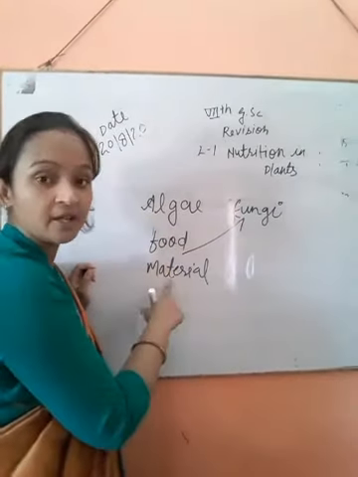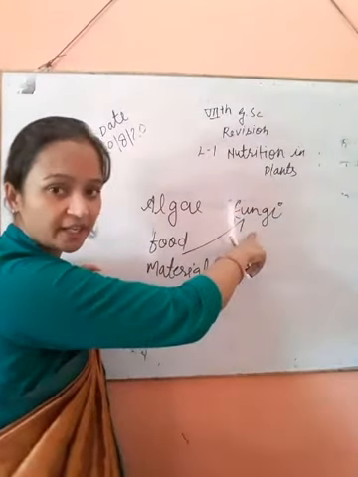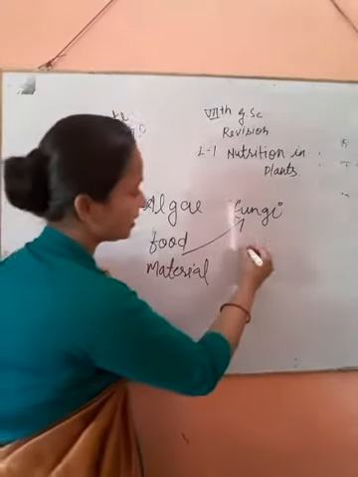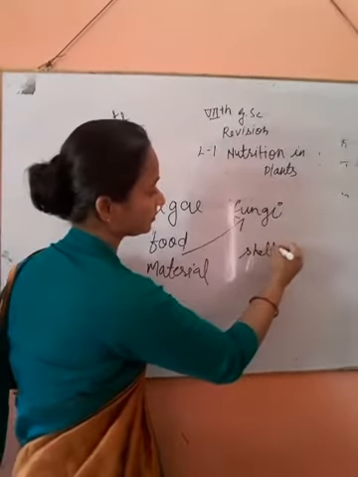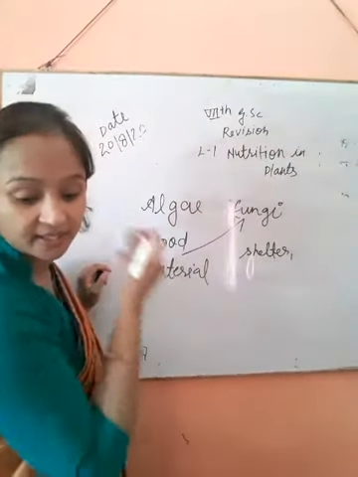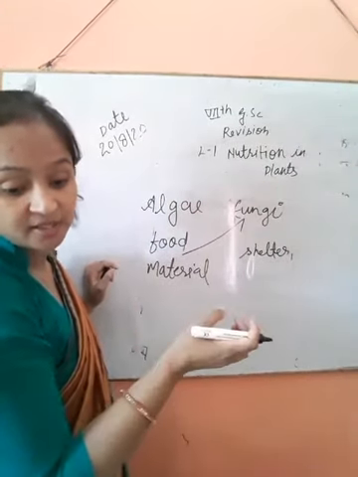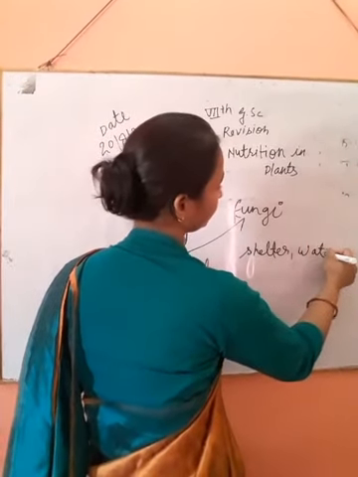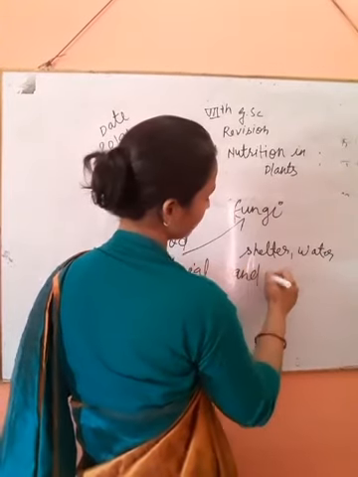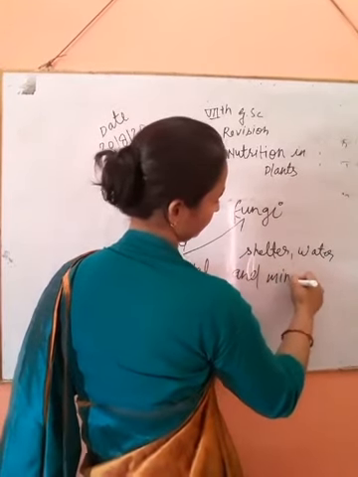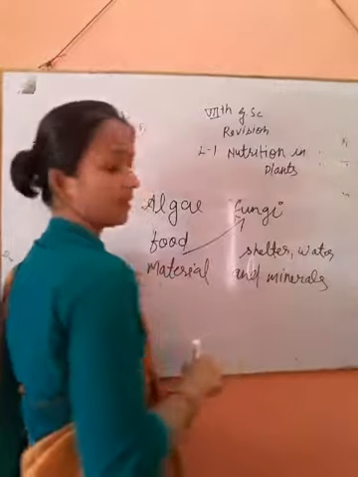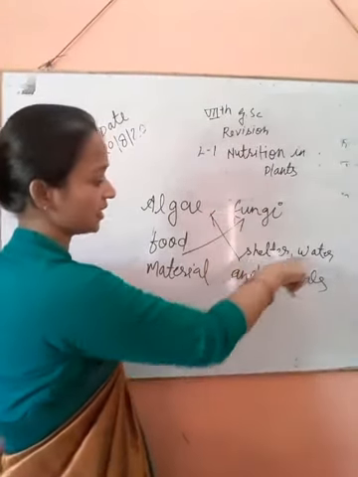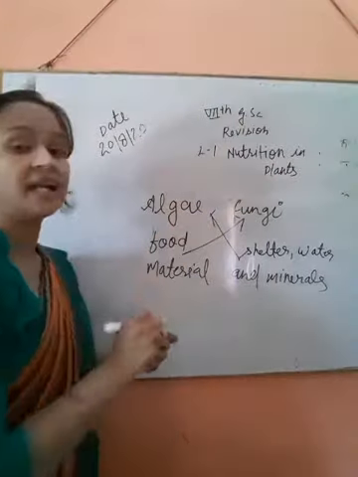Algae provides food material to the fungi, and in return the fungus provides shelter, water and minerals to the alga.